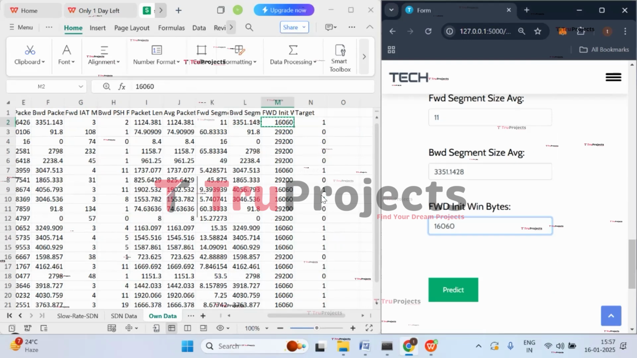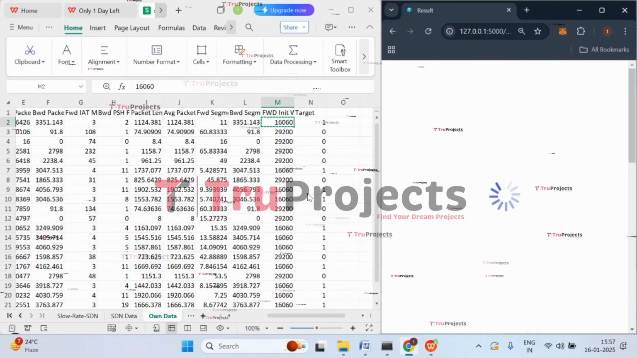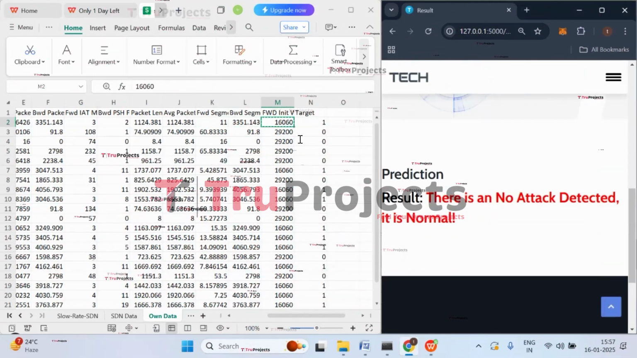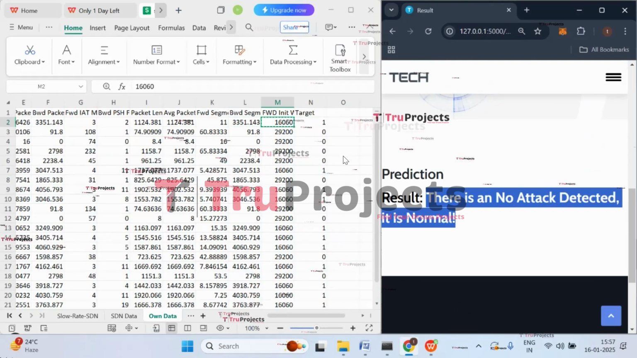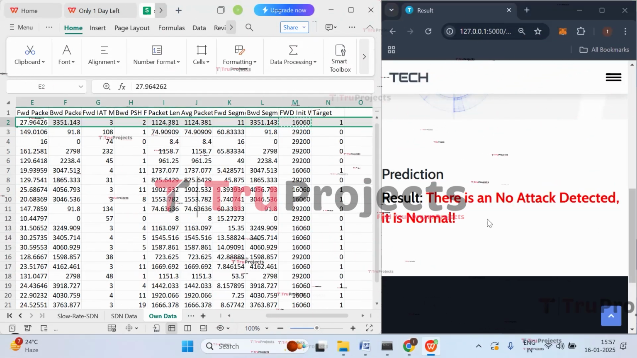So here we have entered all the parameters. Now let's click on predict. Here we got the prediction that there is no attack detected and it is normal. So in this case, an attack has not been detected. Now let's check with another case.